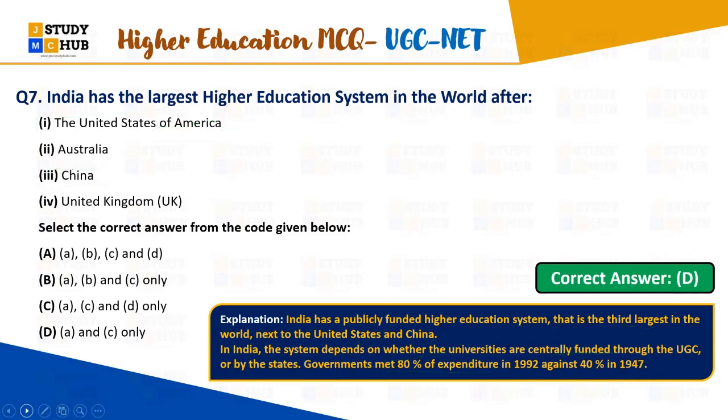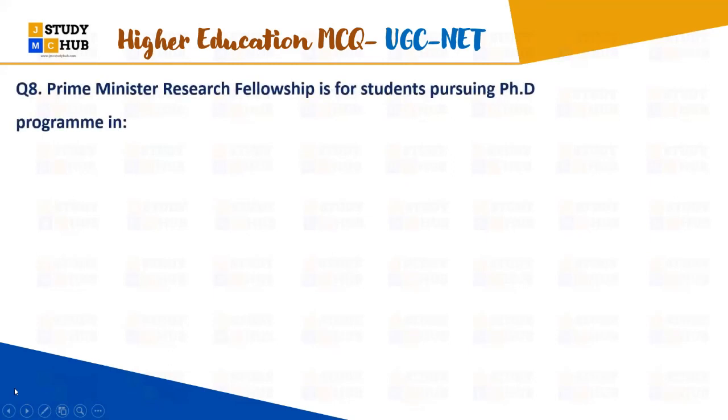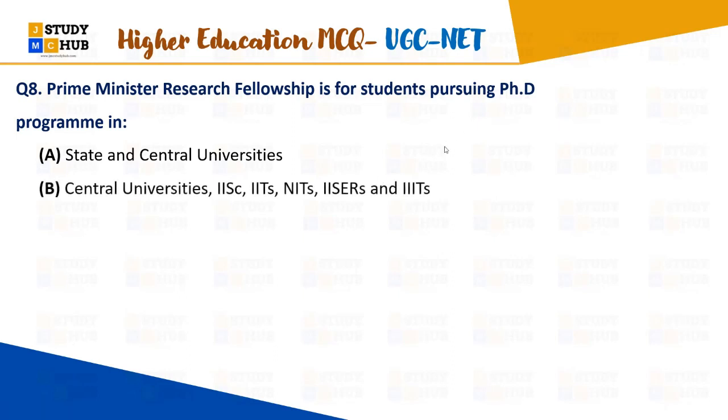चलिए आगे बढ़ते हैं and understand question number 8. This is about the Prime Minister Research Fellowship. Everybody please focus here. The PM Research Fellowship, the Prime Minister Research Fellowship, is for students pursuing a PhD program in, right? So now please look at it. Prime Minister Research Fellowship किसे दिया जाता है, किस स्टूडेंट को दिया जाता है अगर वो pursuing PhD program in which, the options here are state and central universities, central universities, IISc, IITs, NITs, IISERs and IITs.